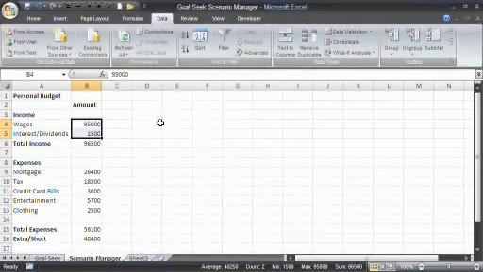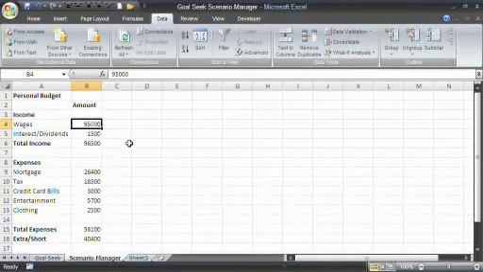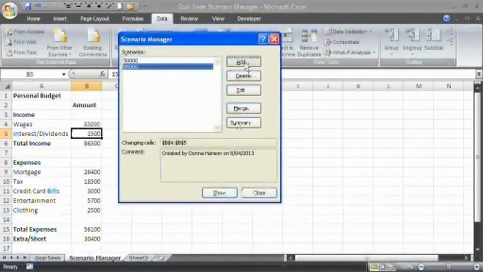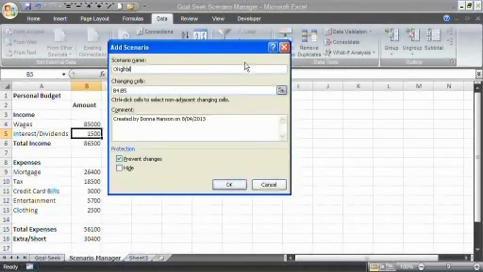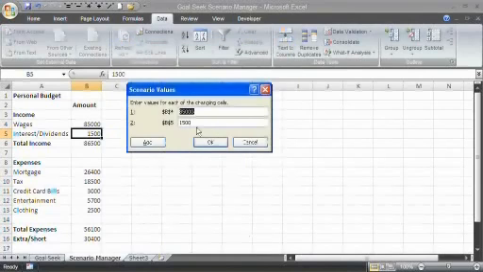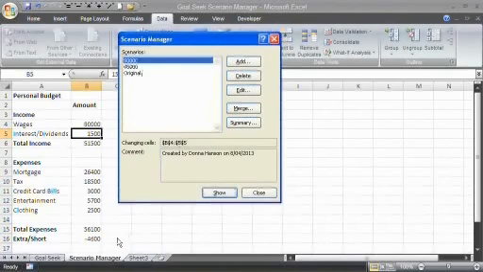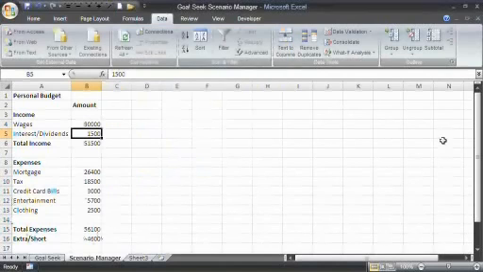So that's how the Scenario Manager works, enabling you to test out some scenarios. If you wanted it to not impact on your original data, you'd make sure that with your original data, which had 85,000 in here, you'd go to your What If Analysis, your Scenario Manager, and you might call this Original and OK. And we leave that all as it is. So we can move between each of them and click Show, and it's showing you the extra or the short. So that's working with the Scenario Manager in Excel 2007.